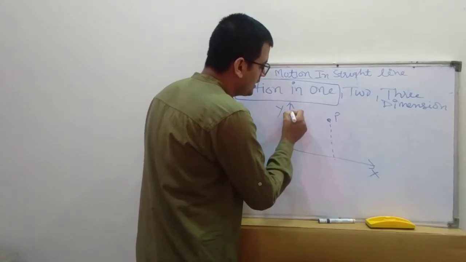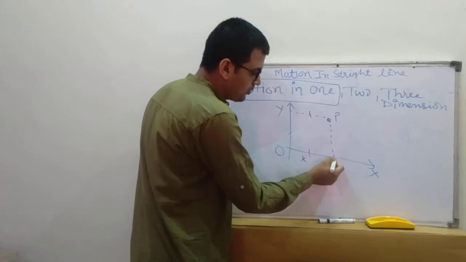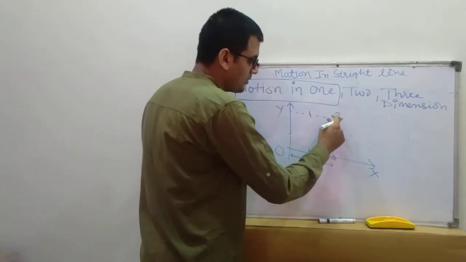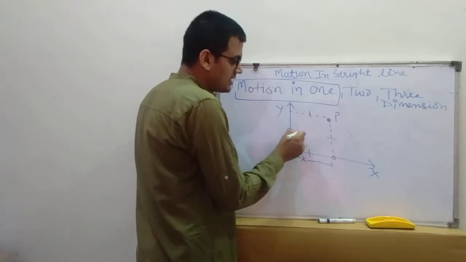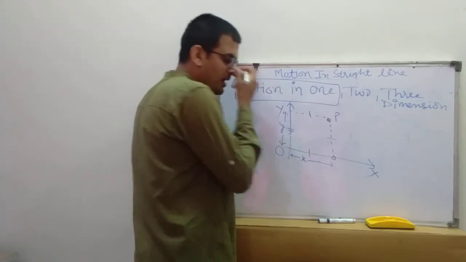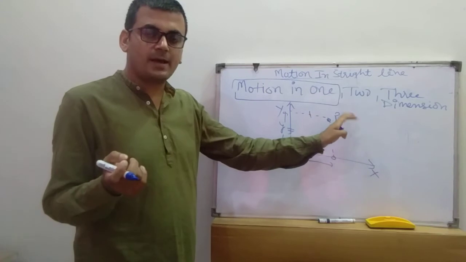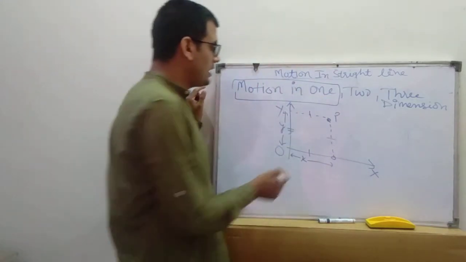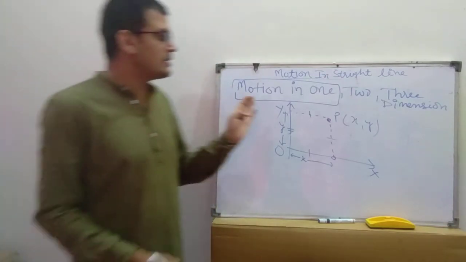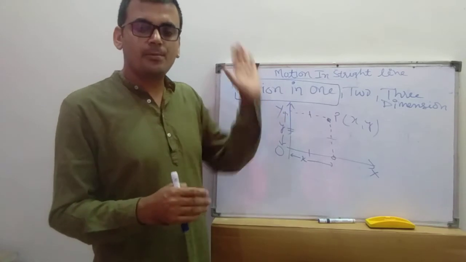Draw one line here, draw one line here. This line will be equal to this line. So the distance of this point from the origin will be x, and this line is equal to this line, so the distance will be y. So whenever we want to measure the location of any point in a plane, we require two coordinates. So this is two dimension: two dimension means we require two coordinates, x and y.